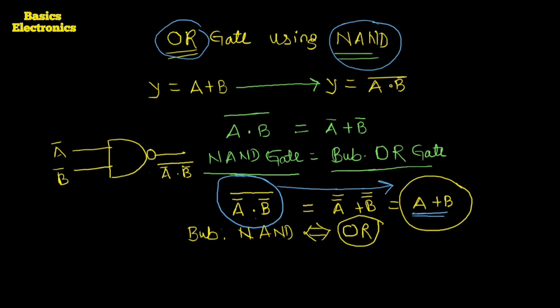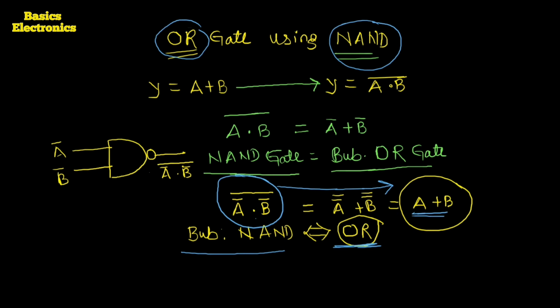As per De Morgan's theorem, the inverted input NAND gate, called a bubble NAND gate, is equivalent to the OR gate. So, if we draw the bubble NAND gate, then it is equivalent to the OR gate.